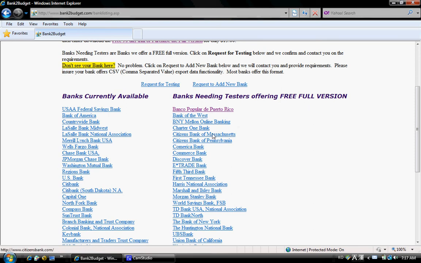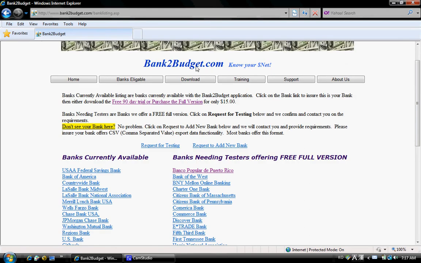If you bank at one of these banks here, please contact these folks up here in support and they will provide you what is needed to become a beta tester. If you don't see your bank at all, please follow the same steps and contact the support folks. It's easy to add your bank and they can work with you to get you set up within a week.